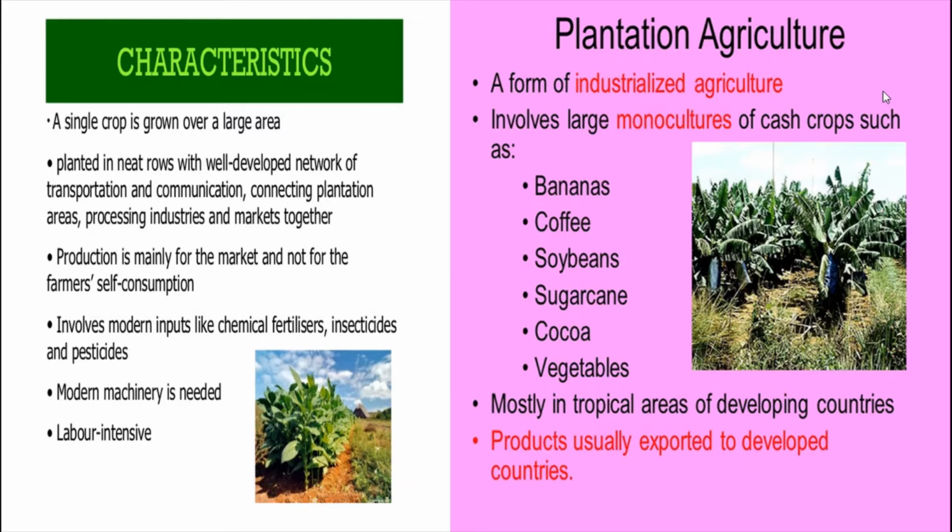And modern machinery is needed. Yeah, large tracts of land, so machineries are used for cultivation, harvesting and plowing, everything. So modern machinery is needed over here.